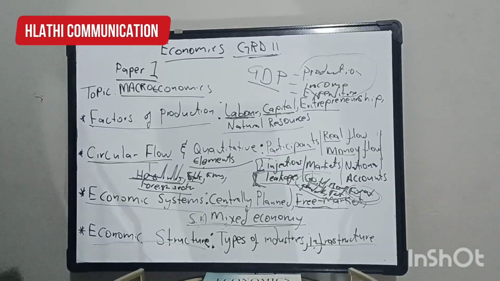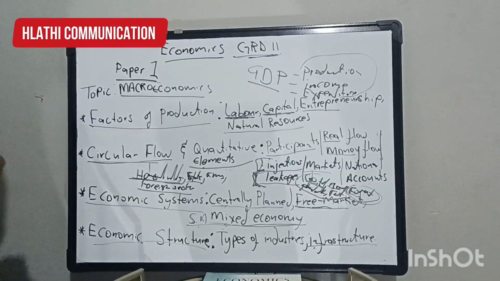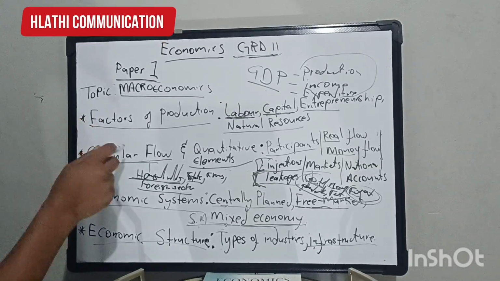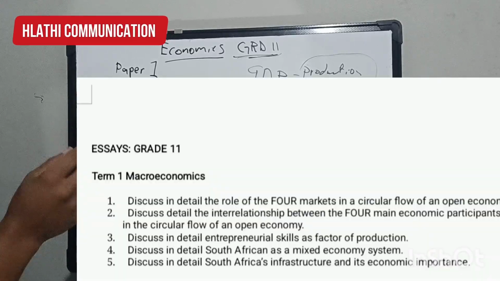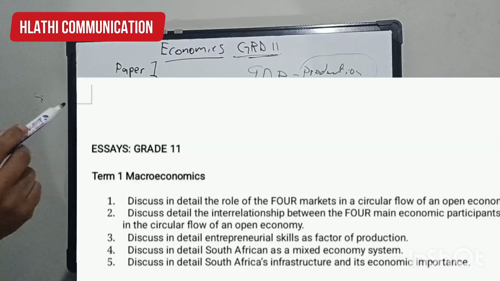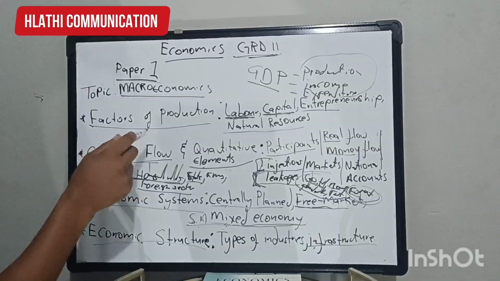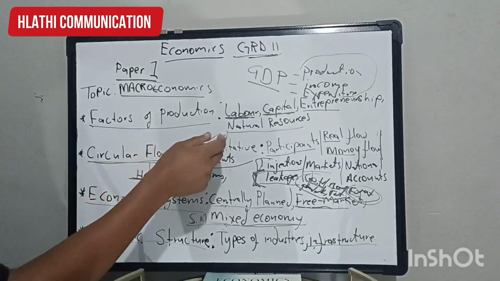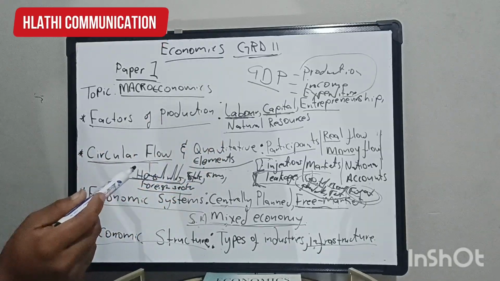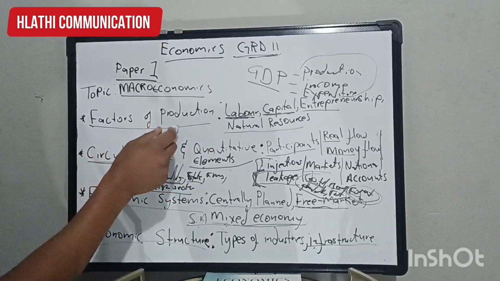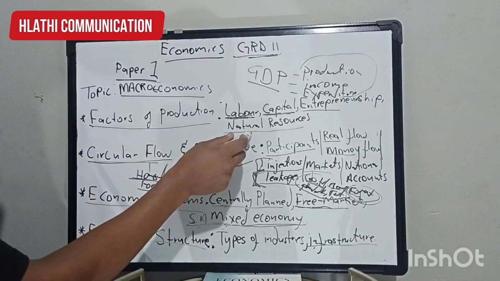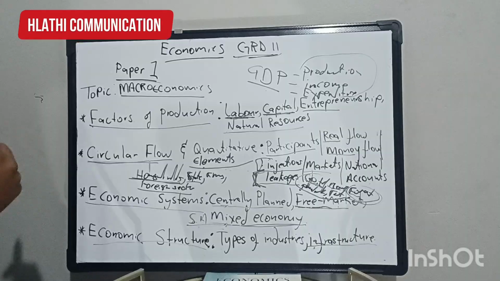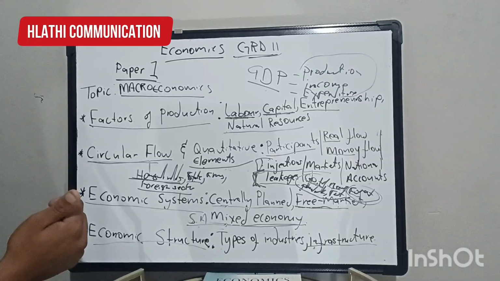And then now, about the essays. Here on this topic, which is the factors of production, according to the examination guideline, there are 2 possible essays under this topic, whereby you must be able to discuss in detail natural resources. According to the exam guideline, you must discuss in detail natural resources, meaning you must know the characteristics of natural resources. You must know the economic importance of natural resources.